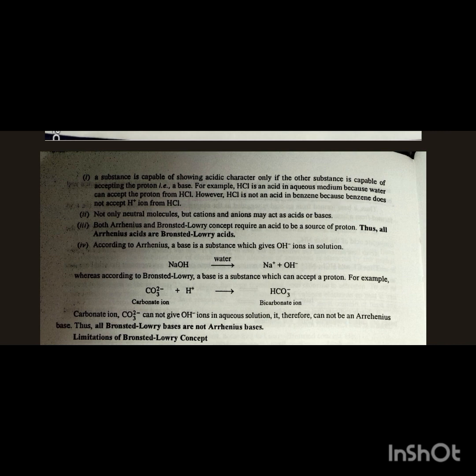Both the Arrhenius and Brønsted-Lowry concepts require an acid to be a source of protons. Thus, all Arrhenius acids are Brønsted-Lowry acids. According to Arrhenius, a base is a substance which gives OH⁻ ion in solution. NaOH in the presence of water dissociates into Na⁺ and OH⁻.